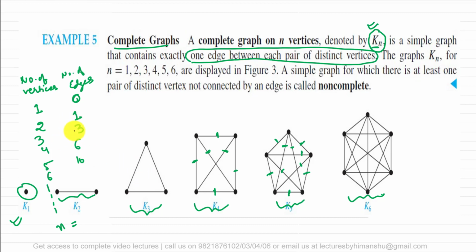Correct? Now this can be easily found out by doing this addition. Now you can see this is 0 and 1. So difference between these two terms is 1. Difference between these two terms is 2. Difference between these two terms is 3.